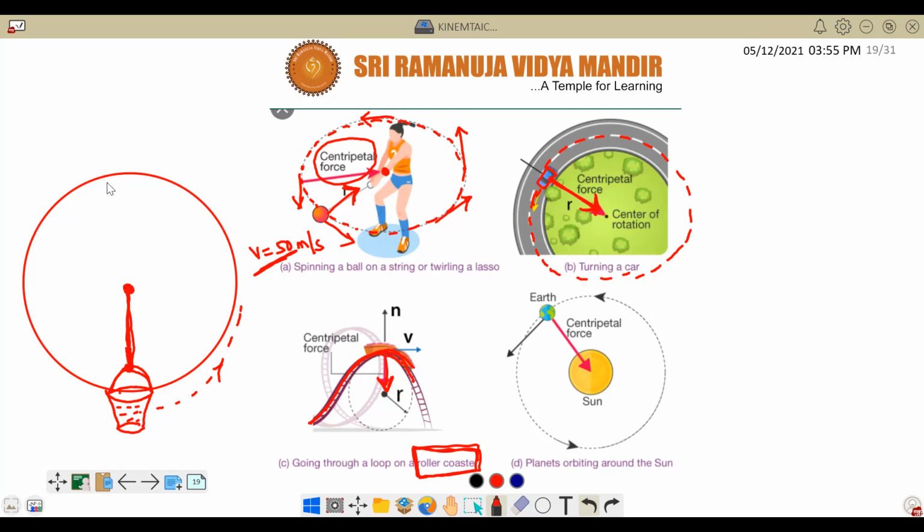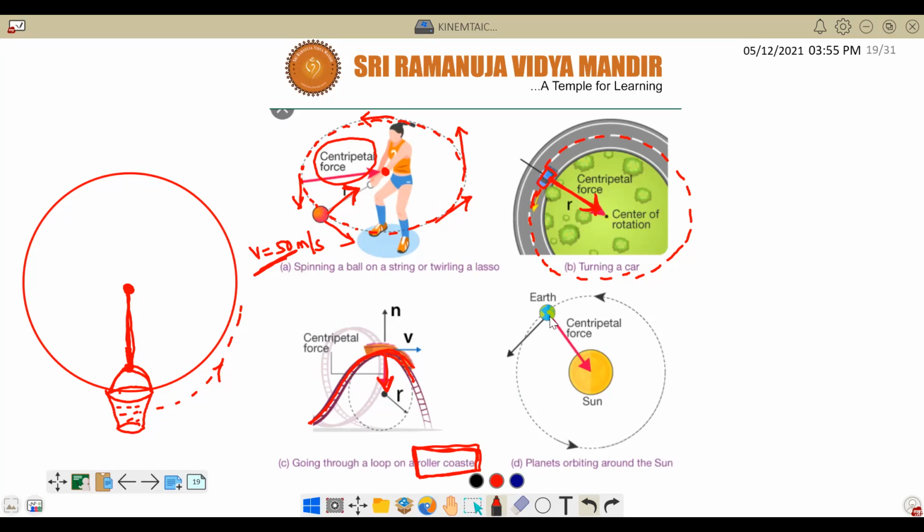Why will it stay inside? Because of force. Centripetal force. Correct. Very good. Because of centripetal force. If that force is not there, then it will fall. So that is the experiment. If you want, you can do it. Take a small bucket and then try it.